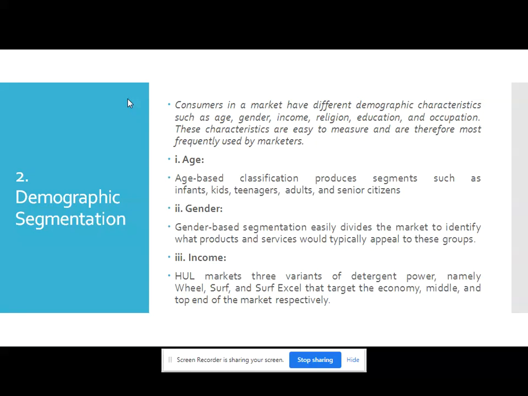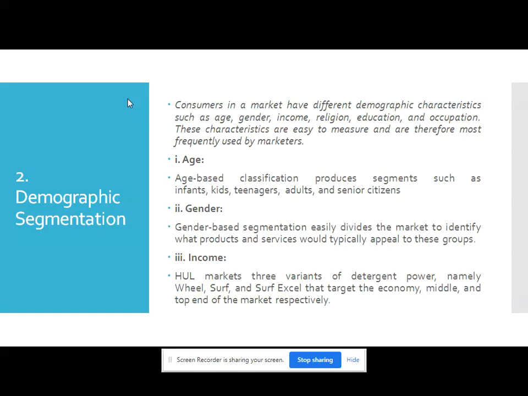For instance, income influences what people use for transportation, that is, whether they use a cycle, moped, motorcycle, economy car, or luxury car, etc.